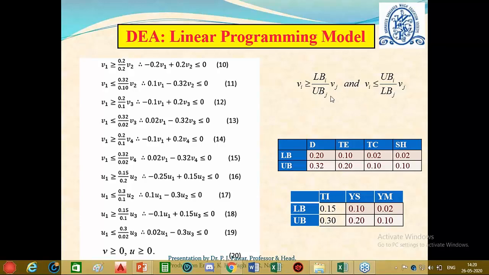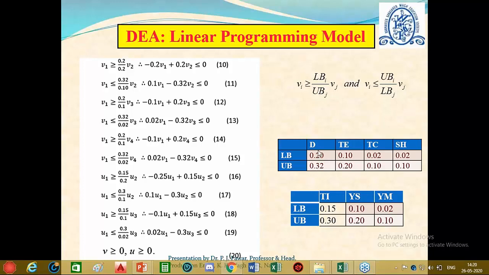Yes, so in this way, we can find out these weights using the DEA method. We can prepare a programming model, and then we can solve it using fmincon function in MATLAB, and we can find out the weights of the different attributes. So here, we need not specify the exact weight of that attribute, but rather we can specify the bounds within which the weight should lie. So this is the beauty of this algorithm.